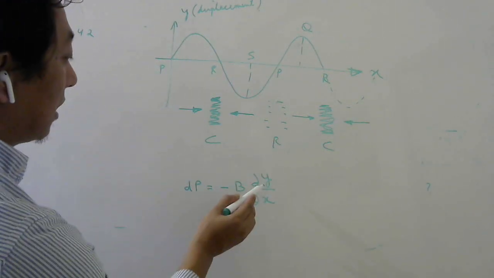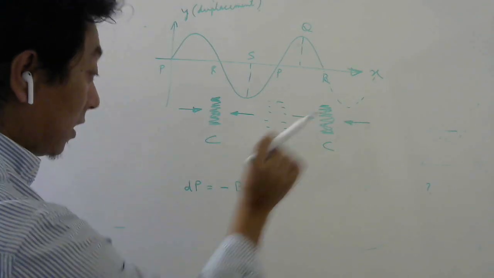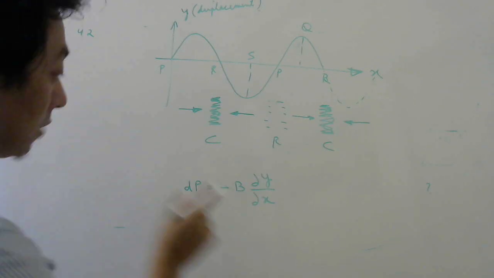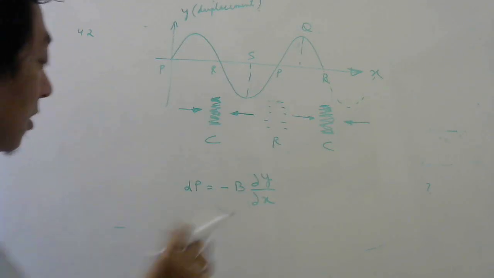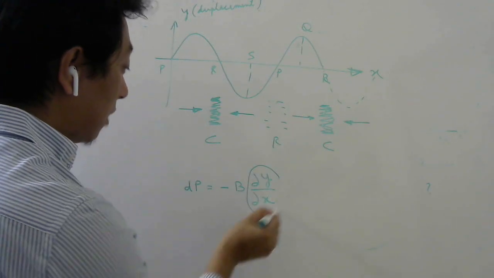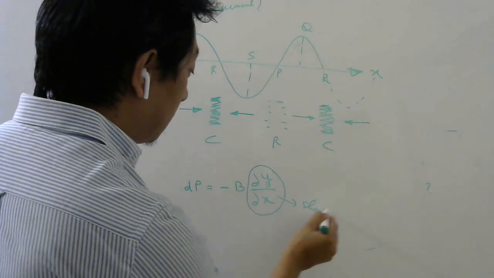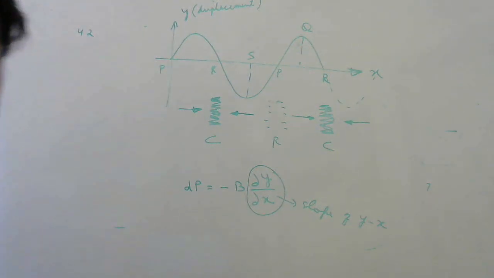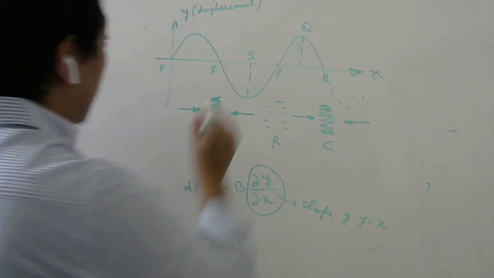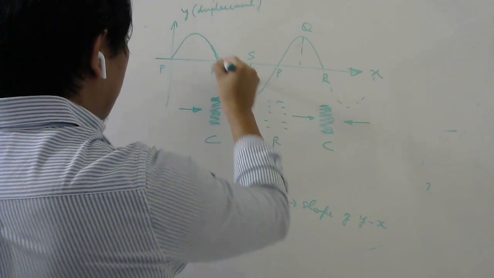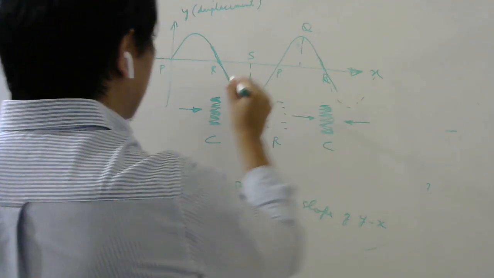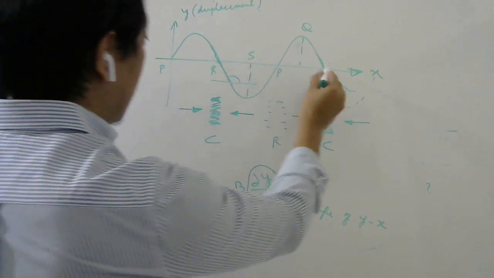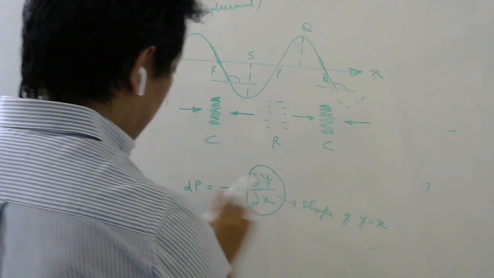So I want to take the derivative of y with respect to x at a particular time, meaning keeping time constant. In such cases, we call it a partial derivative. Anyways, the point here is that this is the slope of the displacement versus position graph of different particles. So at r, if you draw a tangent here or here, the angle made with the x-axis is obtuse. So the slope here and here is negative. If slope is negative, the minus sign is there.